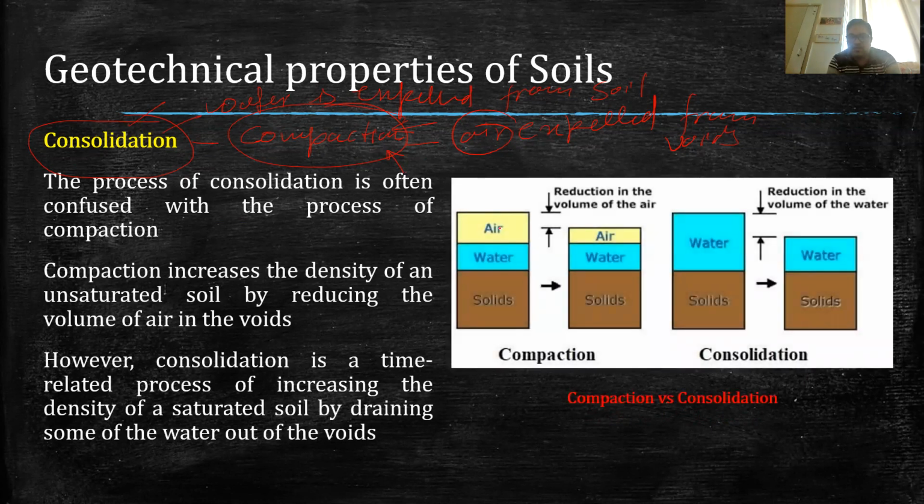So basically, in case of compaction, generally there is a reduction in the volume of the air. But in case of consolidation, it generally happens in saturated soil in which all the voids are filled with water. So in the consolidation process, generally there is a reduction of water from the voids. So that is the basic difference between consolidation and compaction.